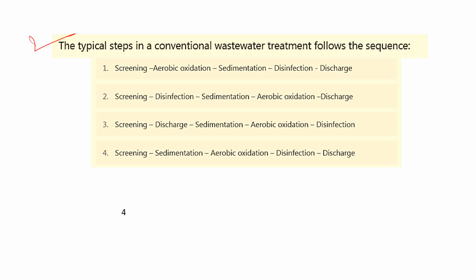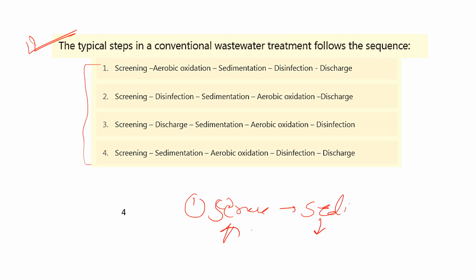Now the next question. The typical steps in the conventional wastewater treatment follow as. So which sequence is the correct regarding the conventional wastewater treatment? तो wastewater treatment में सबसे पहले क्या होता है? स्क्रीनिंग. स्क्रीनिंग में क्या होता है? हम बड़े जो भी कोर्स पार्टिकल हैं उनको रिमूव करते हैं. उसके बाद में सेडिमेंटेशन, जो भी स्लज है उसको रिमूव कर लेते हैं. उसके बाद में एयर प्रोवाइड करते हैं, तो एरोबिक ट्रीटमेंट. देन आफ्टर फाइनली डिसइंफेक्शन एंड डिस्चार्ज. सो द राइट आंसर इज द fourth one. First one is the screening, sedimentation, aerobic oxidation, disinfection and discharge.